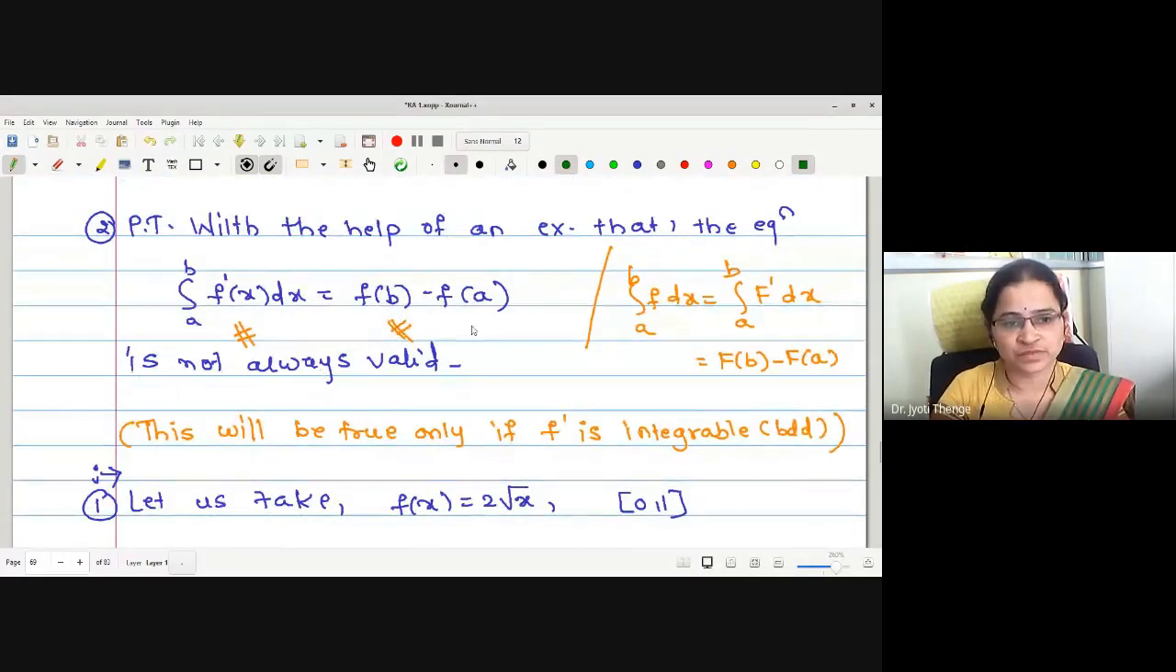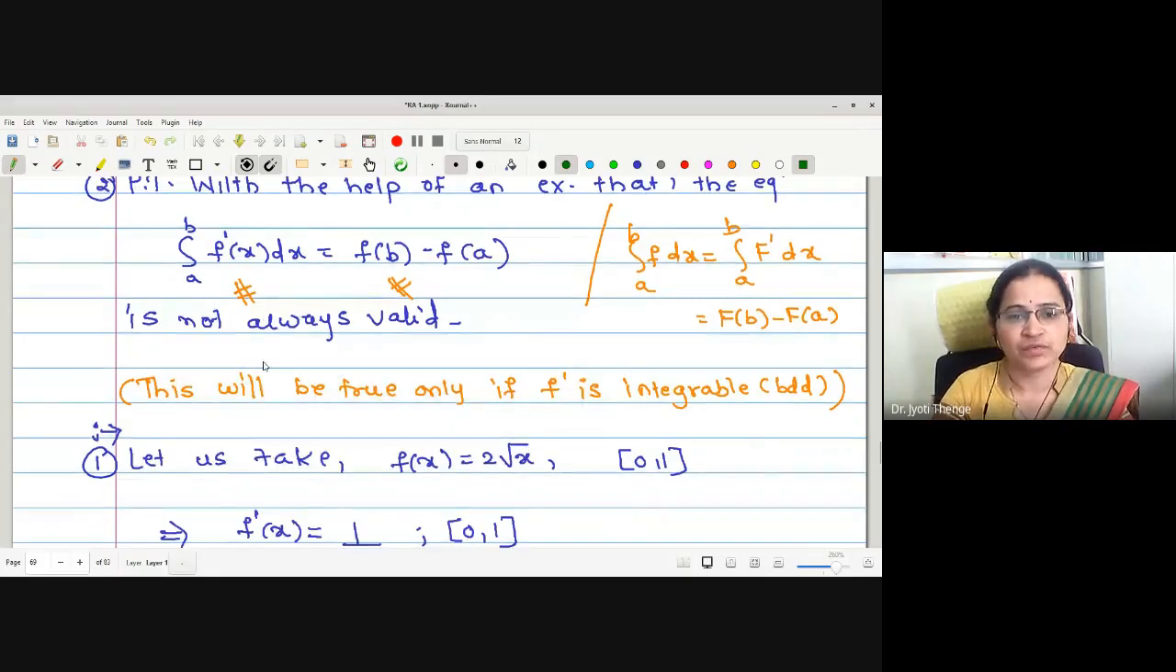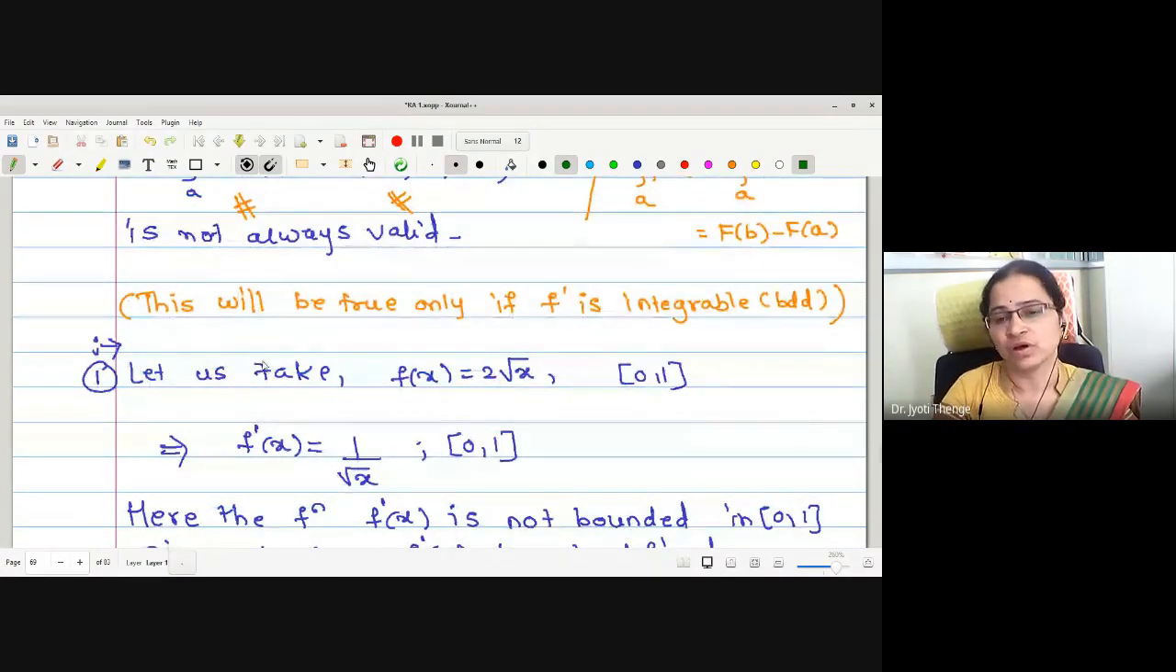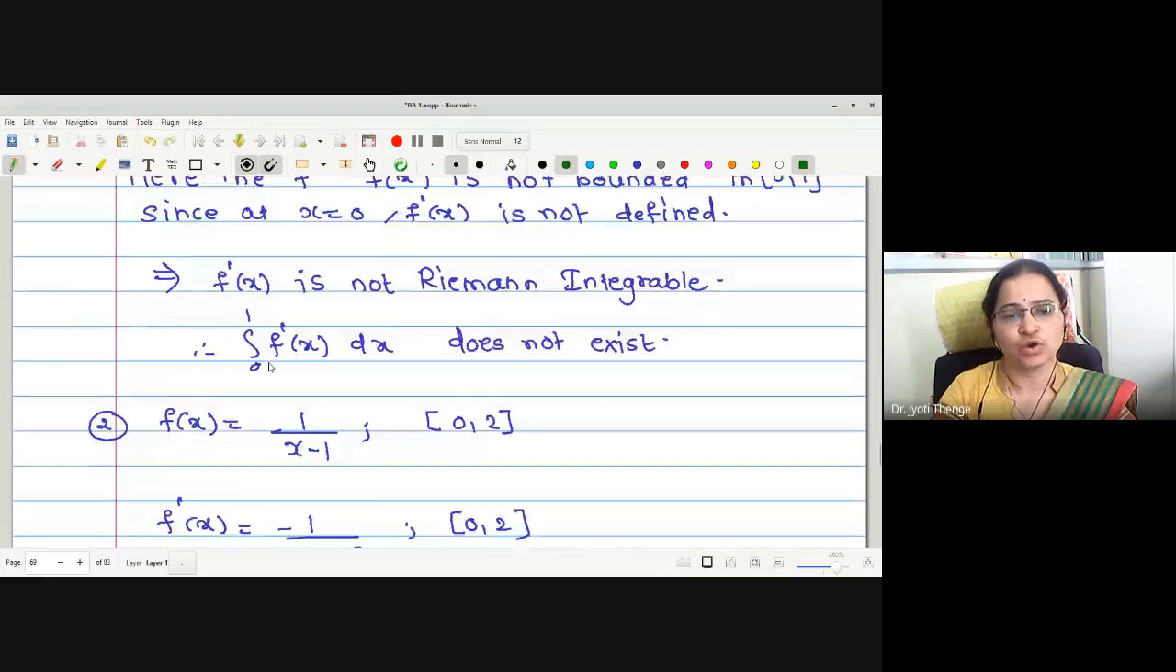Second example, we have shown that the equation integration a to b f dash of x dx is equal to f(b) minus f(a) is not always valid. We have produced an example to verify the statement. Why is this not valid? Because there is no statement given that the integrand is integrable, that is, f dash is integrable. Therefore this statement is valid only if the integrand f dash is integrable. Therefore we can search out examples for the function f where f dash is not integrable.